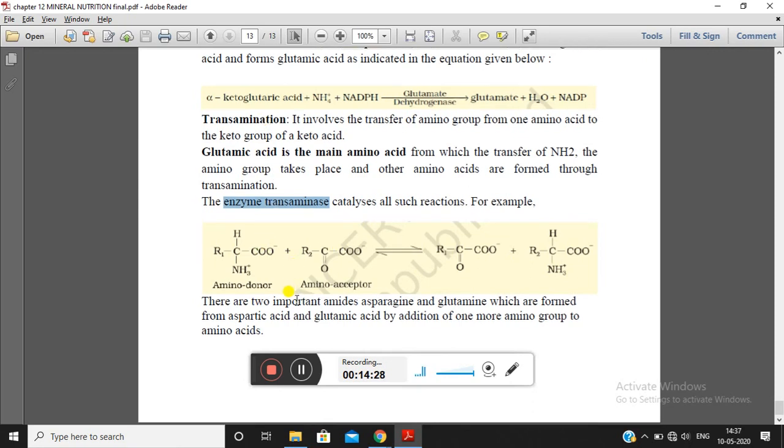Now there are two types of amides, asparagine and glutamine, which are also formed from aspartic acid and glutamic acid by addition of one more amino group to the amino acid. So if you add one amino group to the amino acid, it leads to the formation of two amides, that is asparagine and glutamine. So friends, with this we complete this chapter.